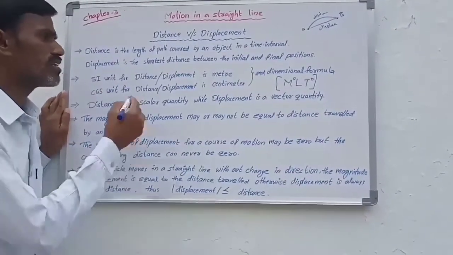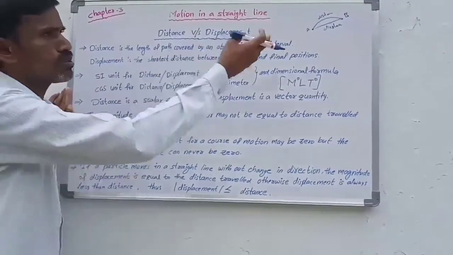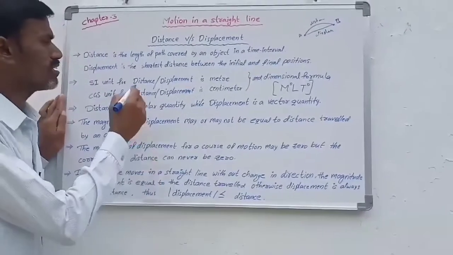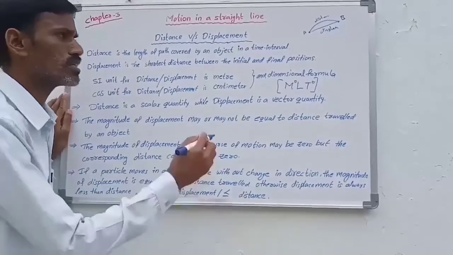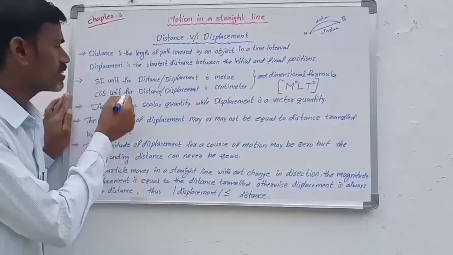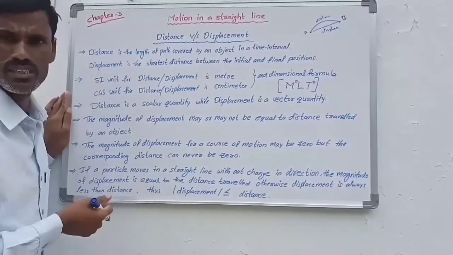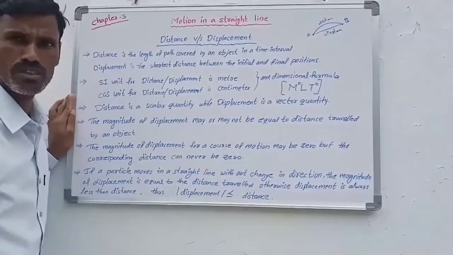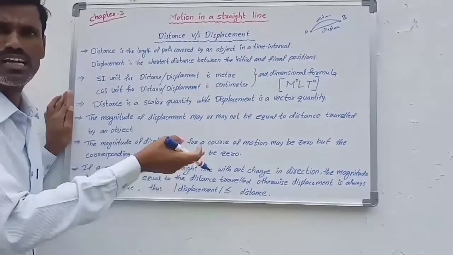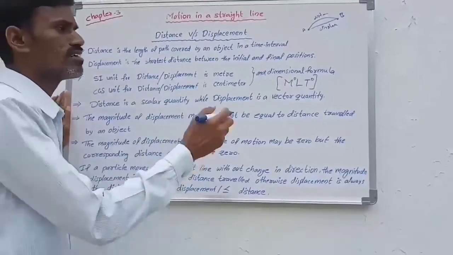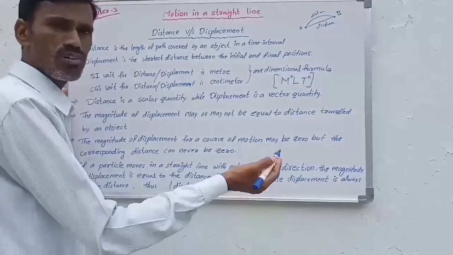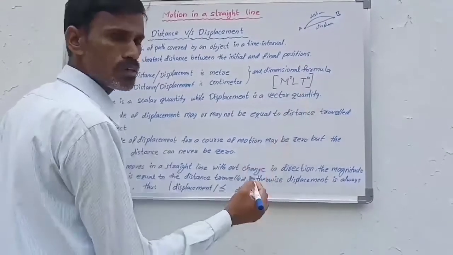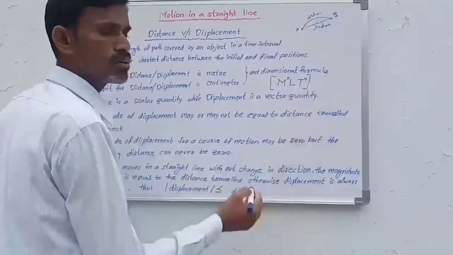The SI units for distance and displacement: both indicate length. So the SI unit for distance and displacement is meter, and the CGS unit for distance and displacement is centimeter, because those two indicate the length that is traveled. And the dimension formula for distance or displacement is M power 0 L T power 0.